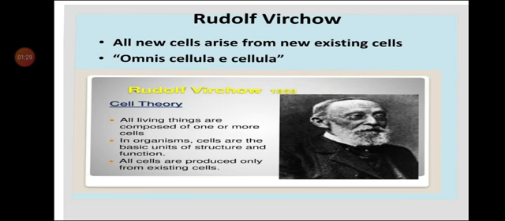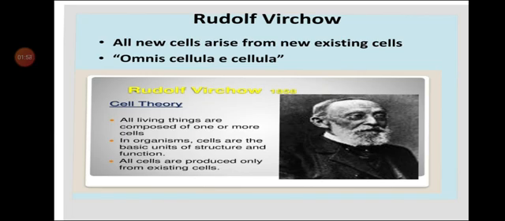We can say that all the new cells are formed from the pre-existing cells, as stated in the cell theory. Every cell arises from the pre-existing cell, as we have studied earlier. This was stated by Rudolf Virchow.